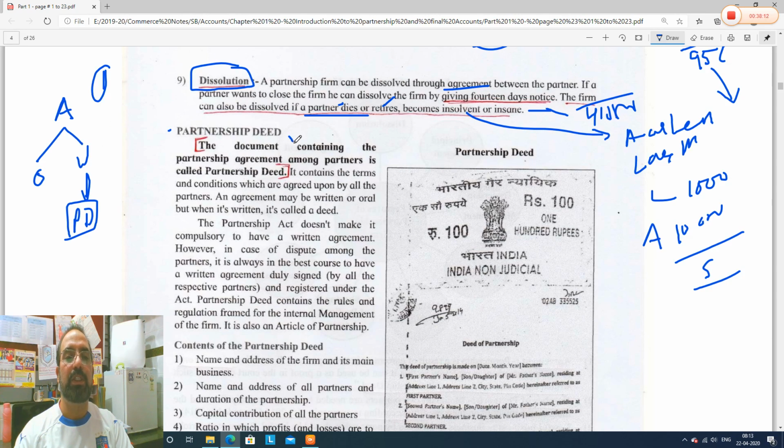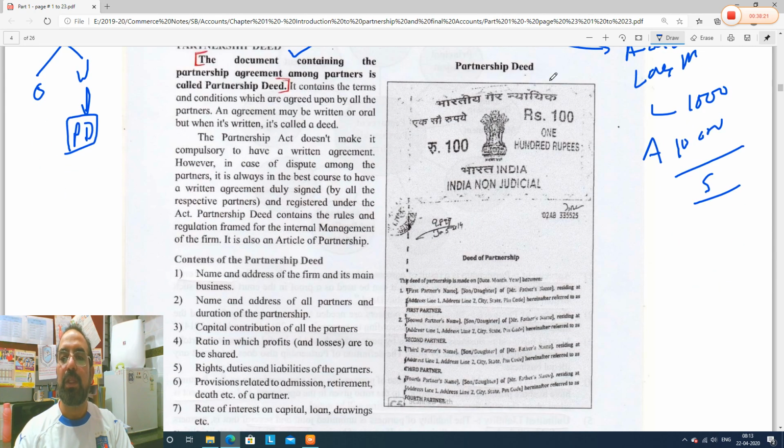And this year they have included this in the syllabus. Very nice. See, for example, this is a document. Have you ever seen it? This is a stamp paper, a 100 rupees stamp paper. They have written certain points on this stamp paper about the partners, their address, and what their capacity in the business will be. They have made this partnership deed on a stamp paper, and every partner has signed. It is probably registered.